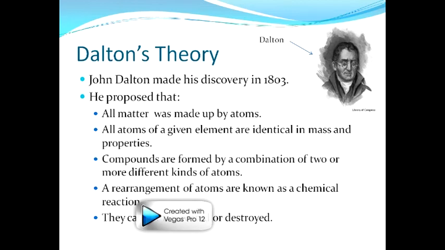John Dalton made his discovery in 1803. He proposed that all matter was made up by atoms. All atoms of a given element are identical in mass and properties. Compounds are formed by a combination of two or more different kinds of atoms. A rearrangement of atoms is known as a chemical reaction. They cannot be created or destroyed.